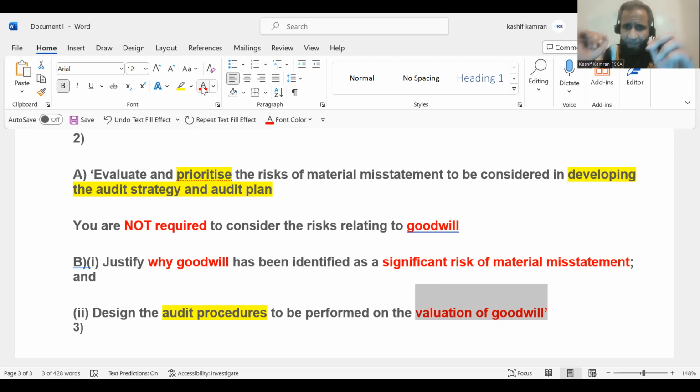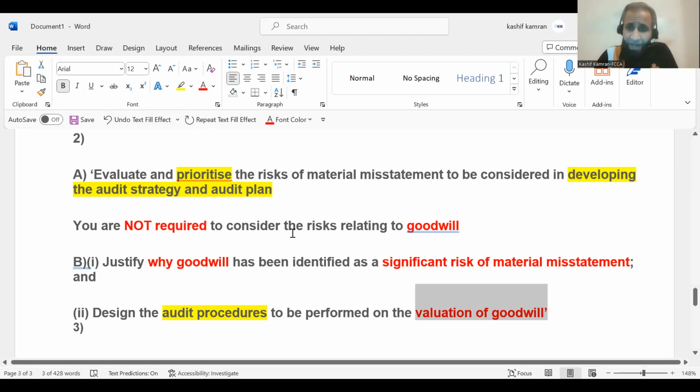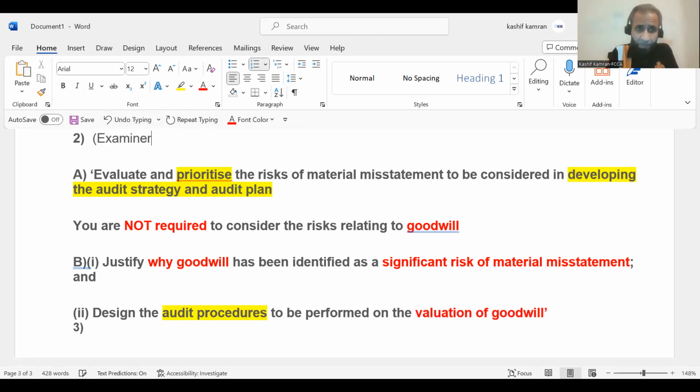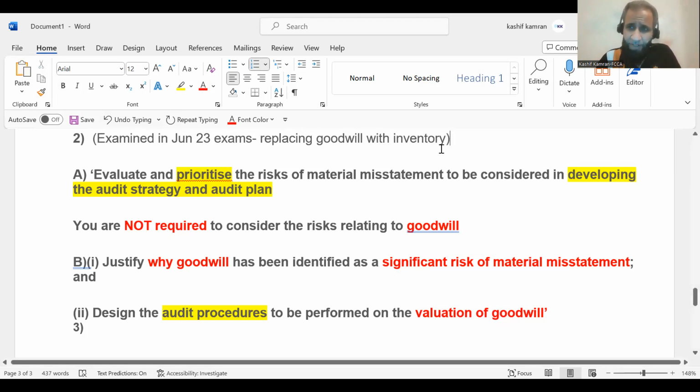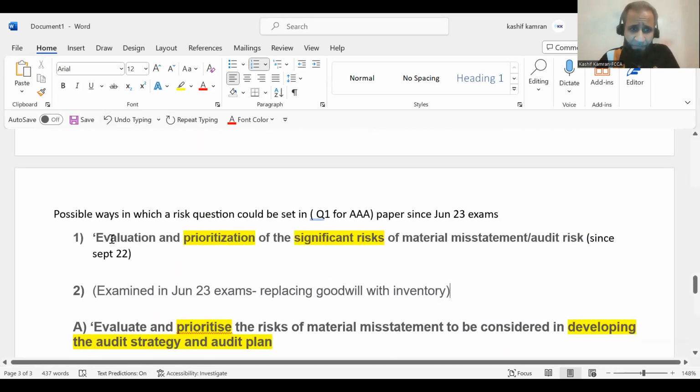Look at the number of marks, right? So this is how things came in. This requirement 2 was examined in June 23 exams, replacing goodwill with inventory. Otherwise, in that, things were the same. So you might foresee the same requirement coming into September 23, December 23, or you might get the typical one, the first one back in September 23 and December 23, because these are all possible ways in which a question could